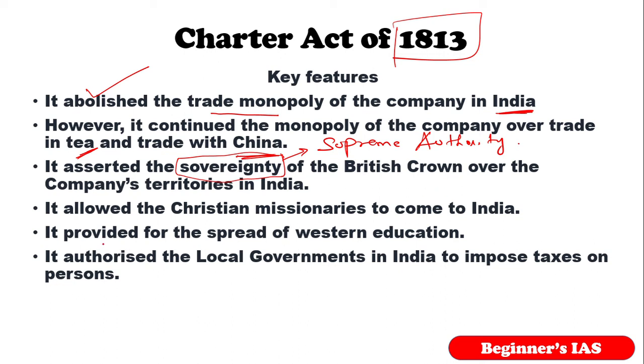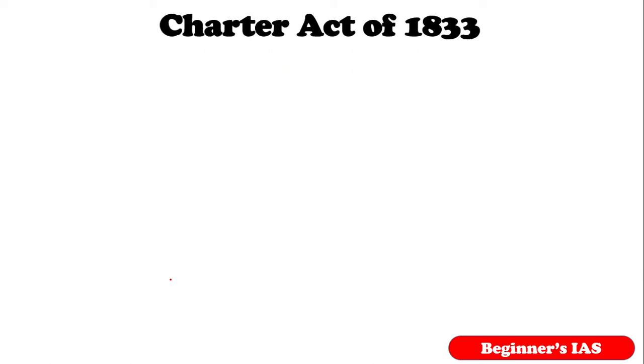Also, this act recognized the local government in India to impose taxes on persons. So that is very important. It imposes taxes on the person. If a person fails to pay the tax, he or she surely will be punished. That is, persons could be punished for not paying the taxes. So therefore this act is very important with respect to these features. So kindly remember.